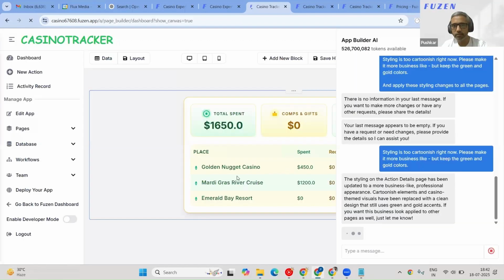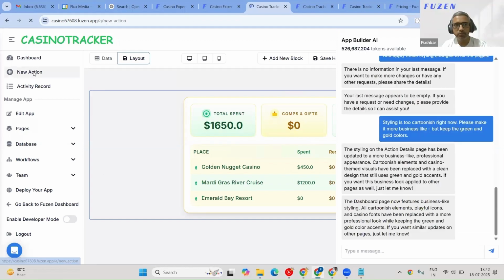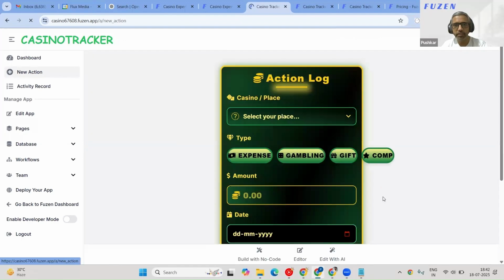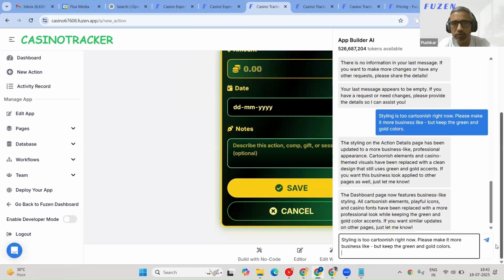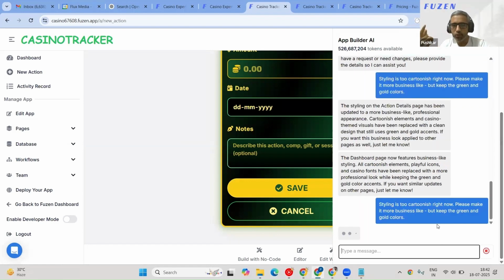Okay. Same thing here. It's much better. Cleaned it up. So now we go to this page where we have a bunch of changes, not only the styling. So let's also give those changes. What I also know from my experience with using this tool is if we ask too many changes in a single go, it doesn't do a proper job. If you break it down into smaller tasks, it does much better.